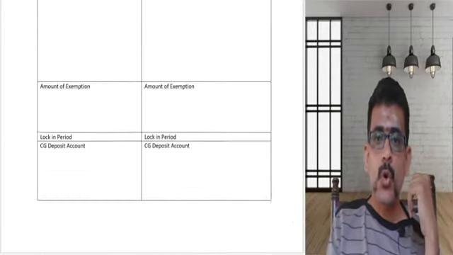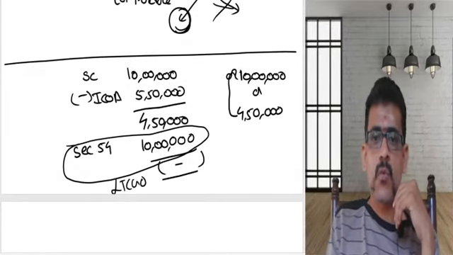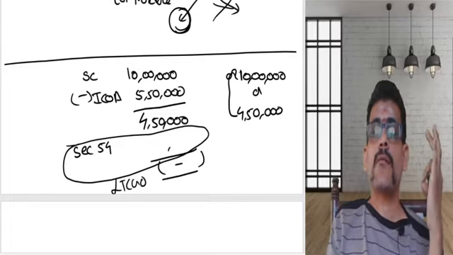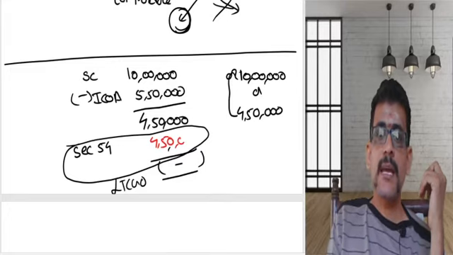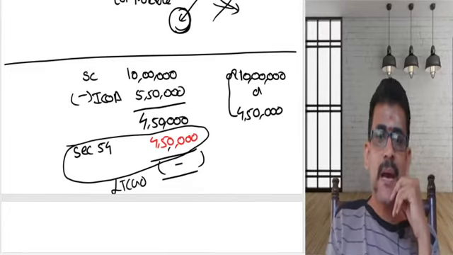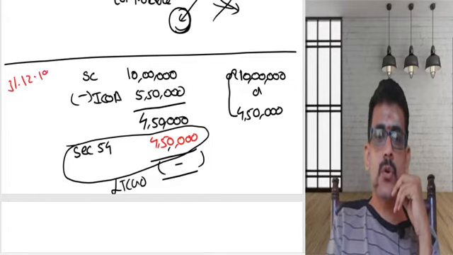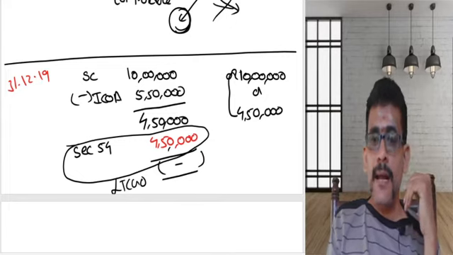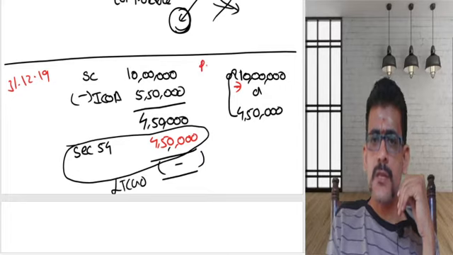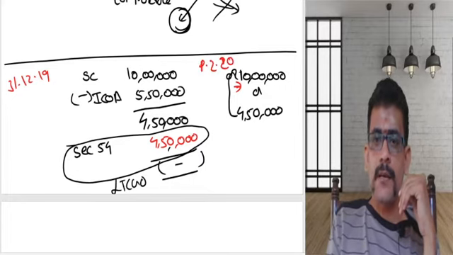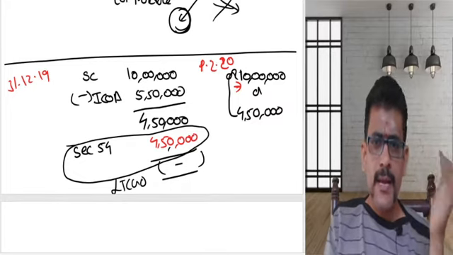Now, let us go to an example here. Say the same example, let me continue. So, in the earlier case, what we have done? 10 lakhs or 4,50,000, whichever is least will be allowed as your exemption. So, I had taken 4,50,000. Let us consider the date of transfer is 31st December 2019. Okay, and I had acquired this building on, let us consider, 1st February 2020. Now, I had taken this reduction and done.